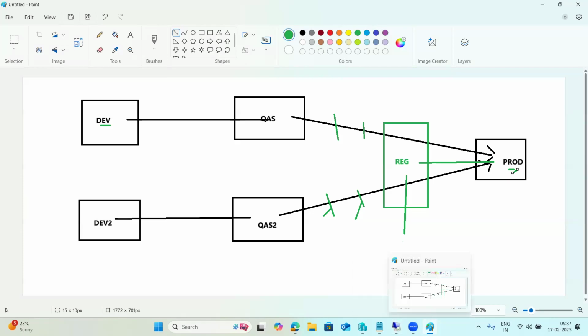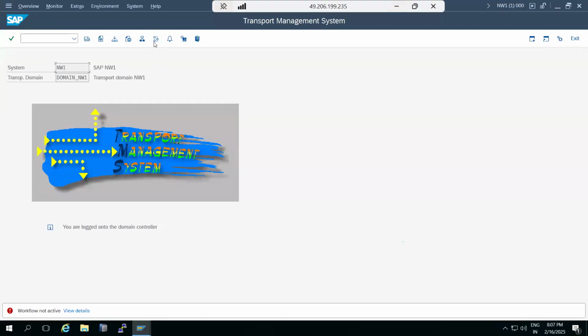Got it? Any questions on this TMS configuration? Sir, on ZSID and normal SAP, how will the system identify whether it is standard? You no need to worry about that one. The system will take care of that part. The system has its own internal coding.